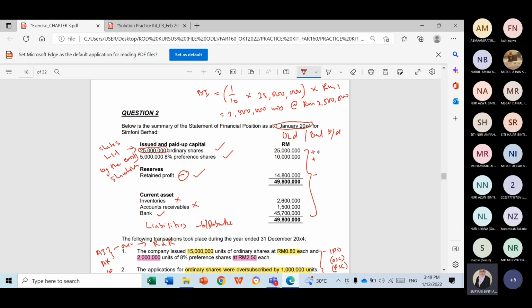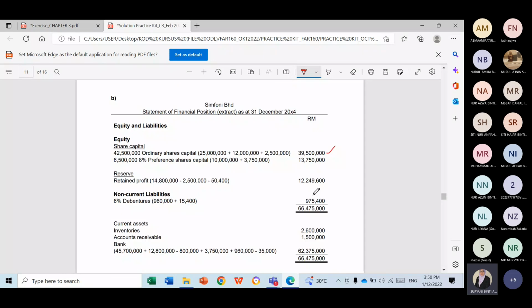So you plus 12 million plus 2,500,000. Overall, you will get how much? This one, 39,500,000.